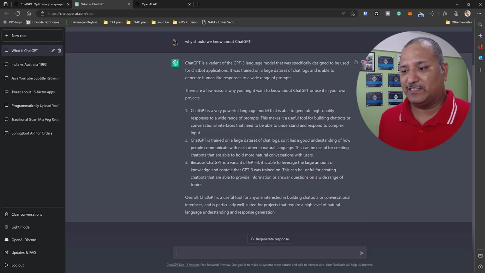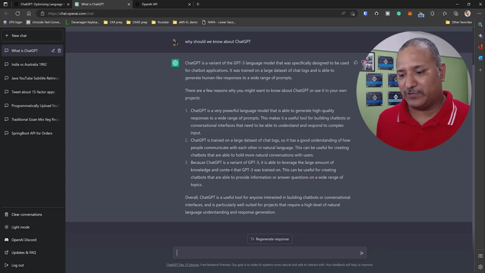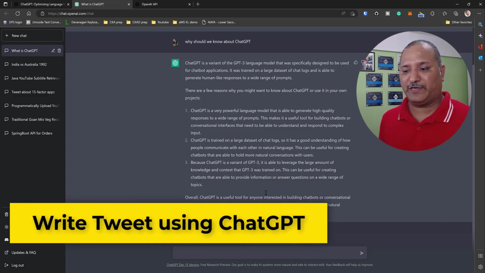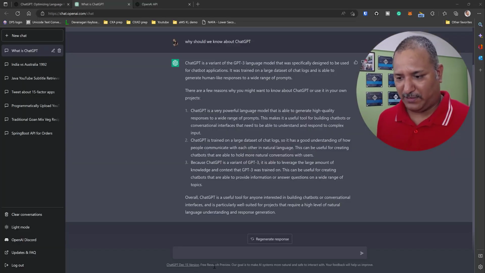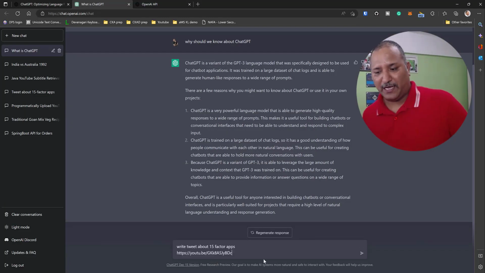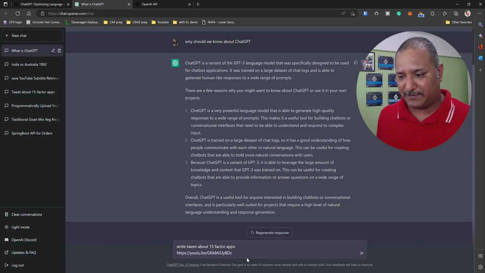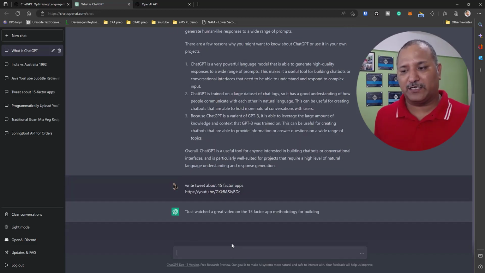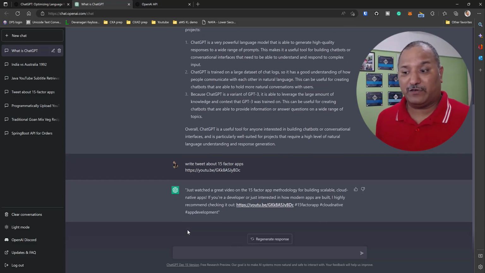So once we have this kind of generic information, I want to make use of this to work around and see how we can use it for other use cases. So let's say I want to write a tweet about something that I created a video on, and I don't have very intuitive words. So I'm going to use an earlier example. I have a video here which is related to 15-factor applications for building cloud native applications. And I'm going to ask ChatGPT to write a tweet about 15-factor apps. And I'm giving a link to the YouTube video.